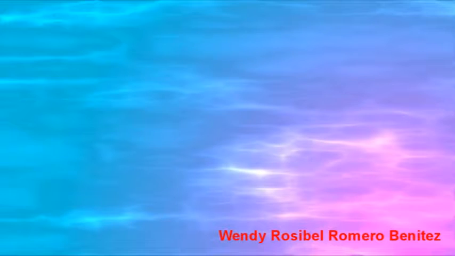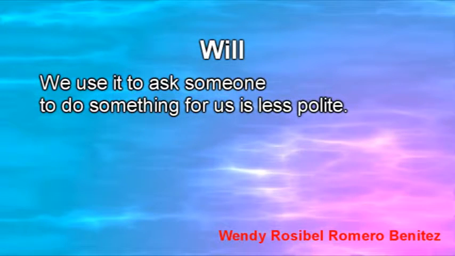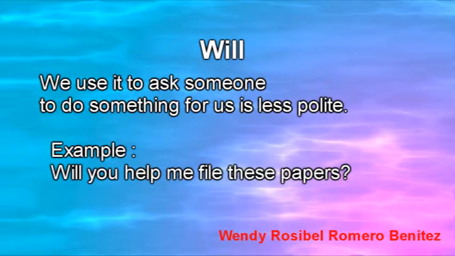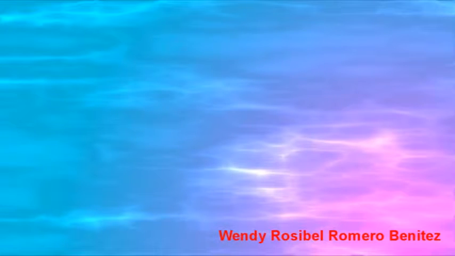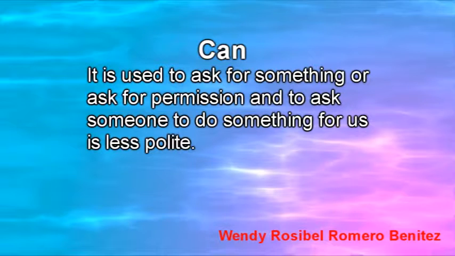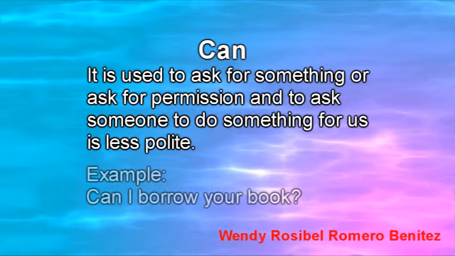The third one is will. We use it to ask someone to do something for us. It's less polite. For example, will you help me file this paper? And the last one is can. It is used to ask for something or ask for permission, and to ask for someone to do something for us is less polite. For example, can I borrow your book?